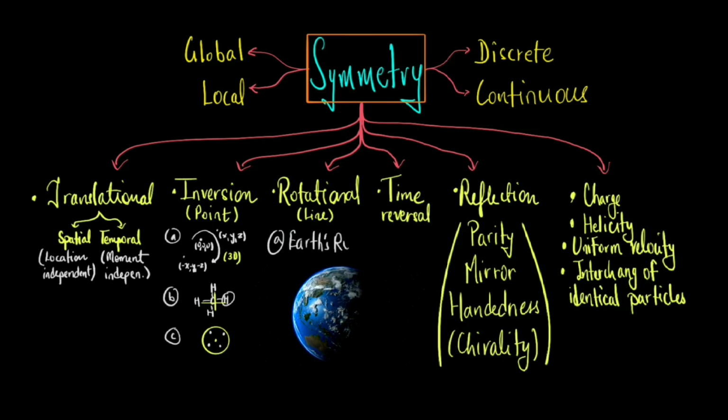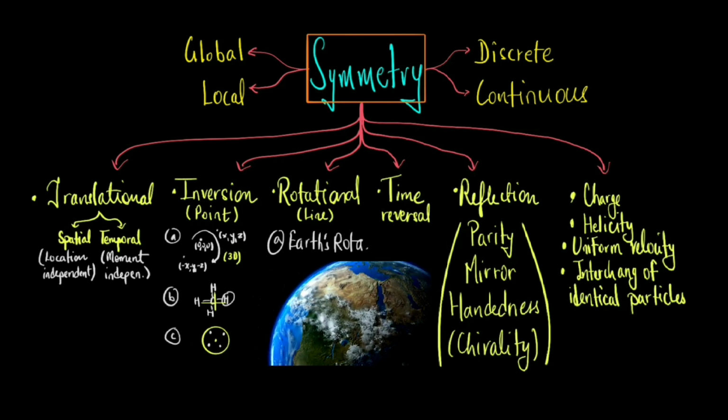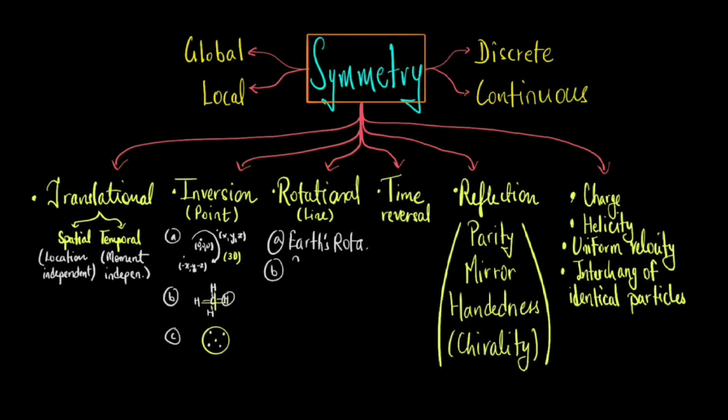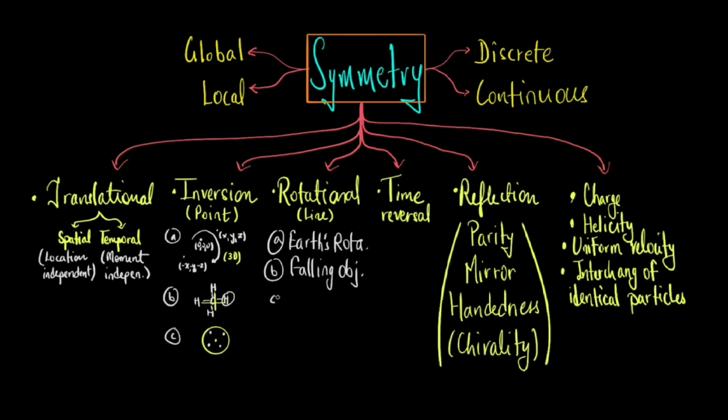The Earth's rotation on its axis does not alter the fundamental laws of physics. These laws are invariant no matter the orientation or rotation of the system. Then falling objects. Consider a man falling from a building, oriented in any direction, up or down, left or right. Regardless of how we rotate him during the fall, the outcomes dictated by the laws of physics, particularly Newton's laws, remain consistent. This demonstrates rotational symmetry. The laws of physics do not change even if we alter the system's orientation.